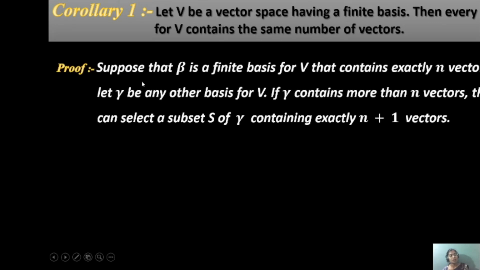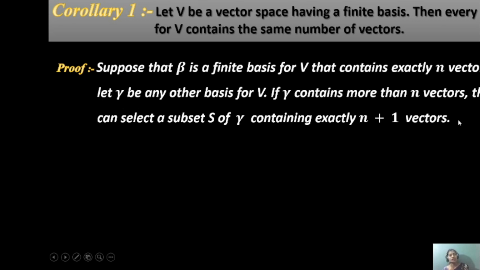Suppose that beta is a finite basis for V that contains exactly n vectors. Exactly n vectors means every basis beta will be generated as n numbers, and the vectors will also be n numbers. Okay, and let gamma be any other basis for V. Suppose that gamma contains more than n vectors, more than n vectors. If we take n, they will be generated as n+1, n+2, n+3, any one of these.